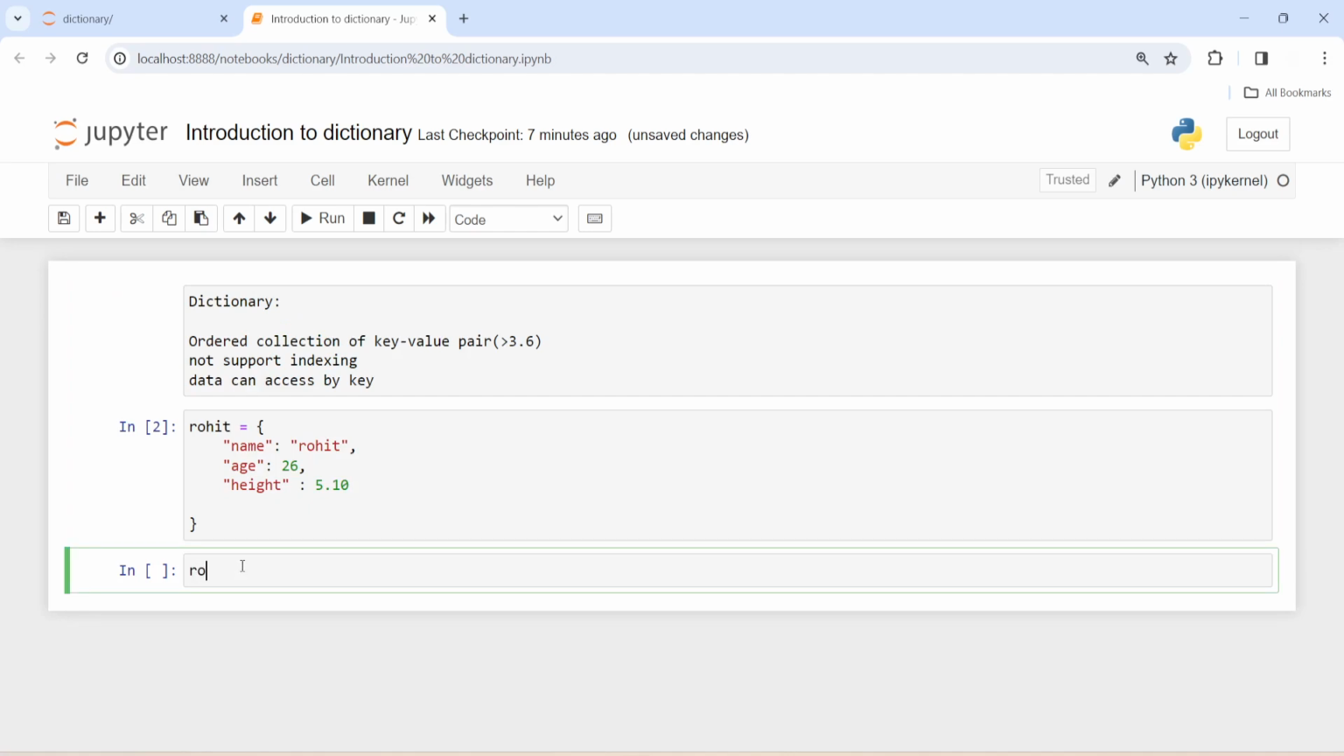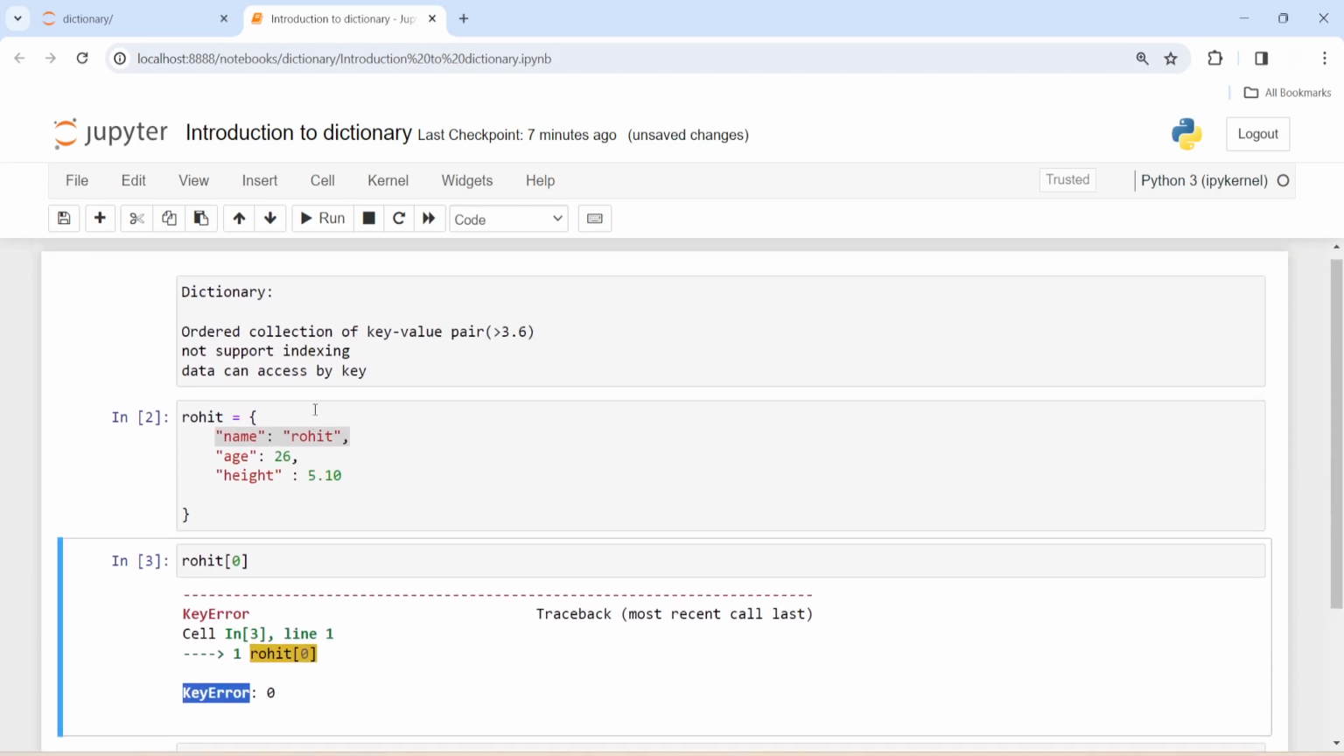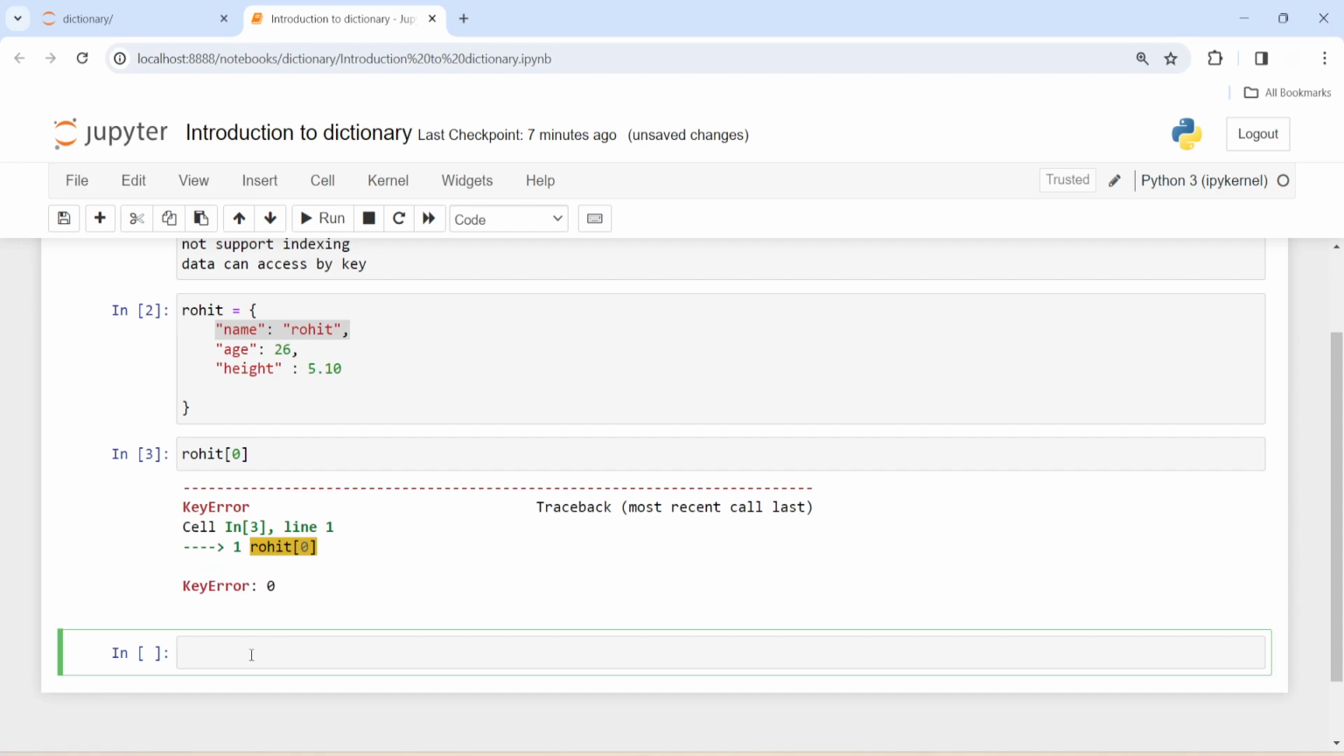So does it support indexing? Let's try that. This is the first element, and we want this first element to be accessed. So I want to access Rohit at 0. It is a key error because dictionary does not support indexing. So now how can we access these elements? We can access the data using key.